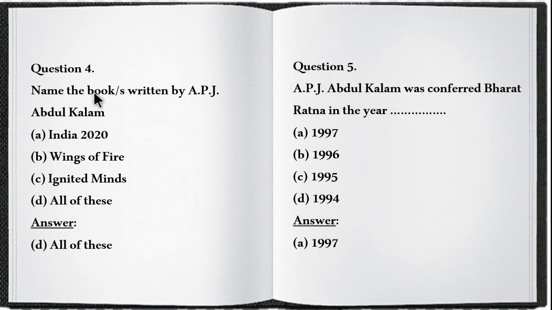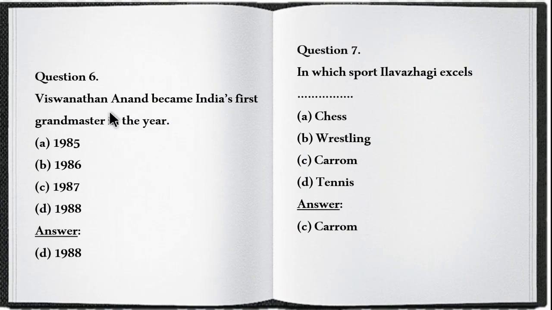Fourth question, name the books written by Dr. APJ Abdul Kalam. India 2020, Wings of Fire, Ignited Minds, all of these. The answer is all of these. All the books were written by Dr. APJ Abdul Kalam. Fifth question, APJ Abdul Kalam was conferred Bharat Ratna in the year 1997, 1996, 1995, 1994. The correct answer is 1997. Sixth question, Viswanathan Anand became India's first Grandmaster in the year 1985, 1986, 1987, 1988. The correct answer is 1988.